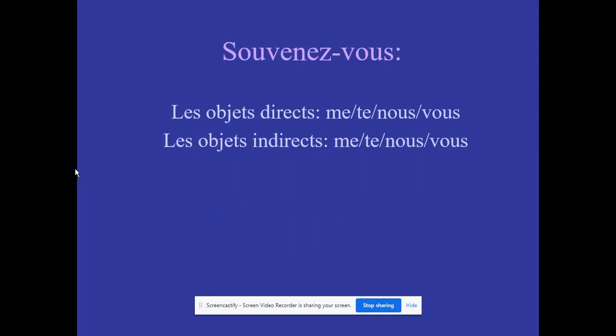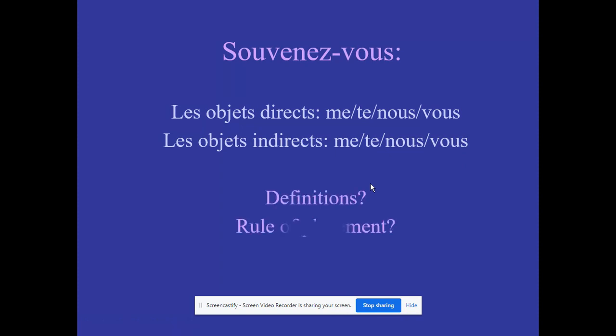Now last time we talked about our objet direct, which is me, te, nous, and vous. We also talked that the same ones can be also used as the objet indirect, me, te, nous, and vous. Remember, when they are direct, it is going to be me, you, us, you, if we're using the vous form. If it is indirect, it is going to be to me, to you, to us, to you, again, if we're using the vous form. Obviously, the tus are going to be if we are using the tu form, okay?